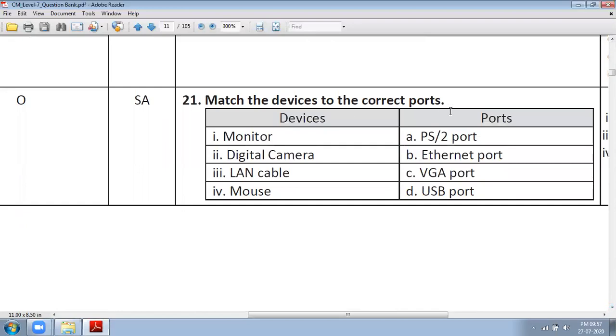Match the devices to correct ports. Here, monitor, digital camera, LAN cable, mouse. So monitor will be arranged in VGA port. Digital camera is arranged in USB port. LAN cable will be arranged in Ethernet port. Mouse will be in PS2 port.